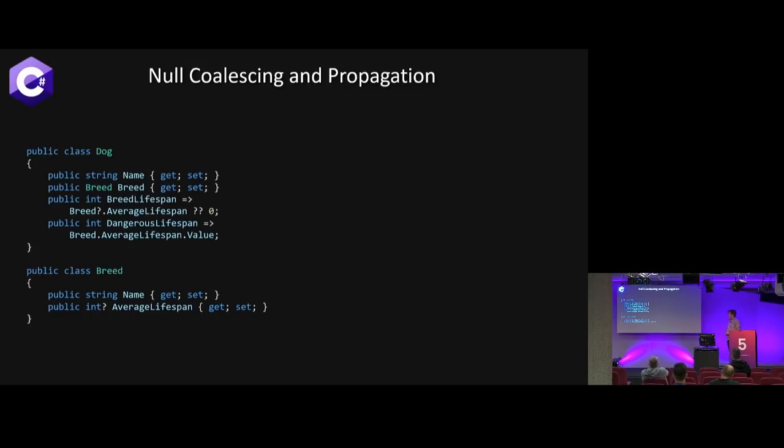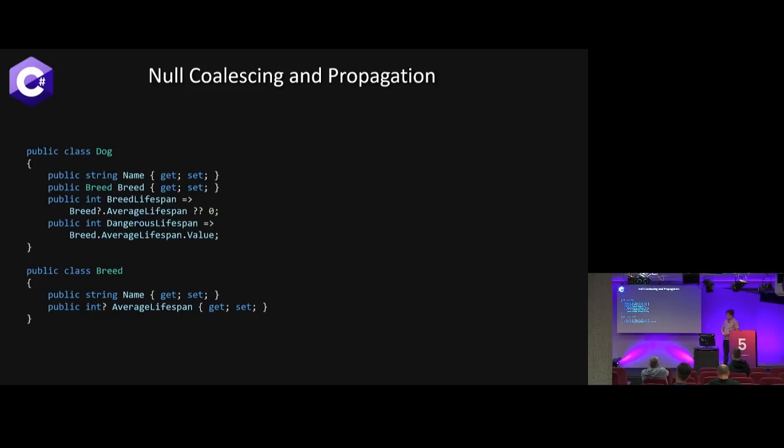My favorite thing in C# that I abuse the hell out of, especially when writing new C# 8, is null coalescing and propagation. So in this case, we have both examples in one. We have this breed class. It has a nullable integer. And then in the dog class, we have that breed, which is a reference type, so it's by default nullable. And then we also have the ability to get that with the propagation and the coalescing.